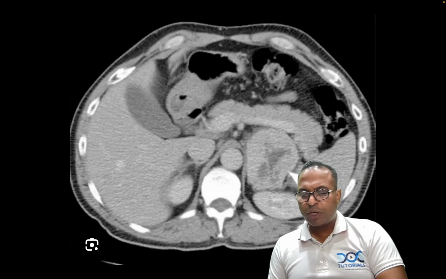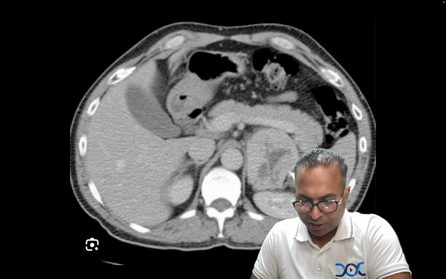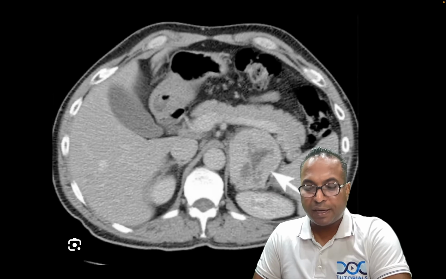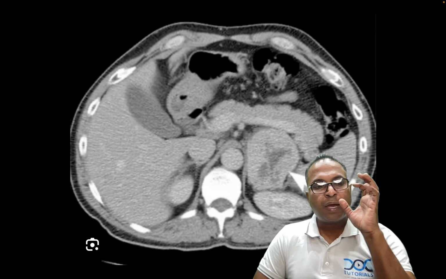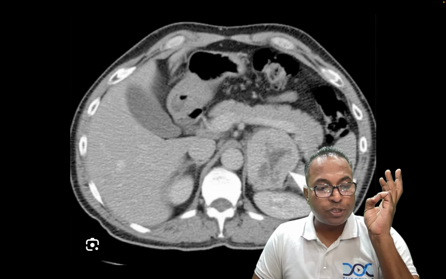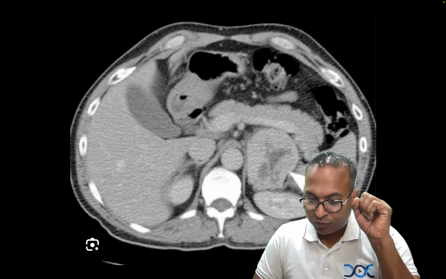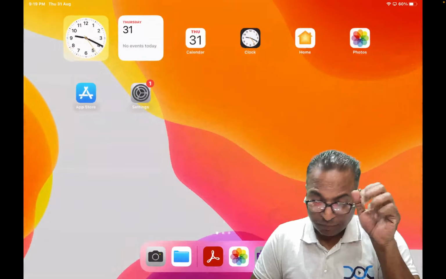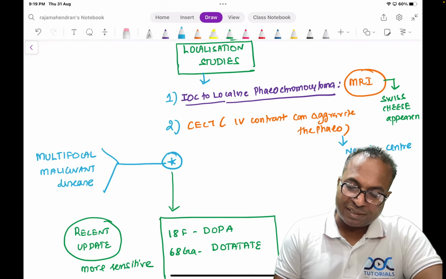This is a CT scan showing you a classical necrotic phaeochromocytoma. Can you see the arrow shows the left side phaeochromocytoma here? This is a typical phaeochromocytoma on the left side, classically having necrotic tissue. So CT scan shows central necrosis, MRI shows the typical appearance of Swiss cheese pattern. So don't directly jump into MIBG scan because it comes as a third.